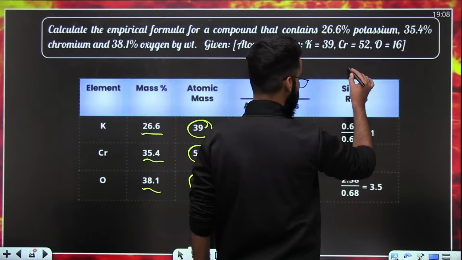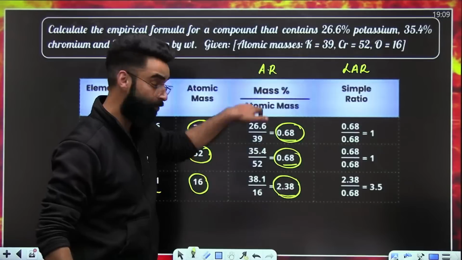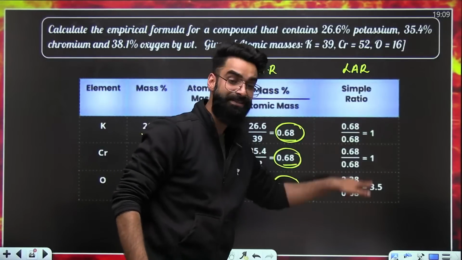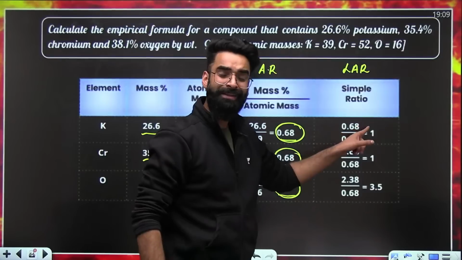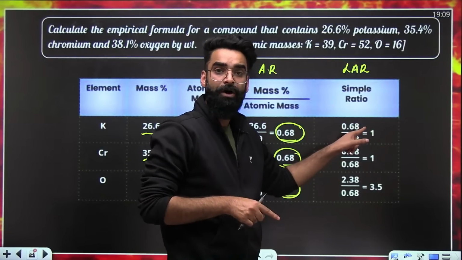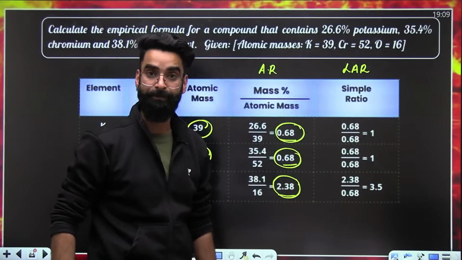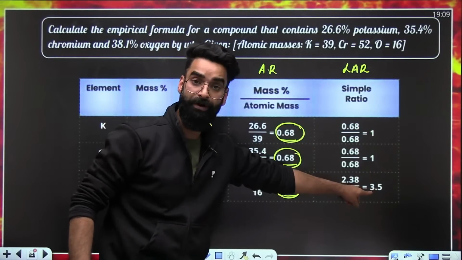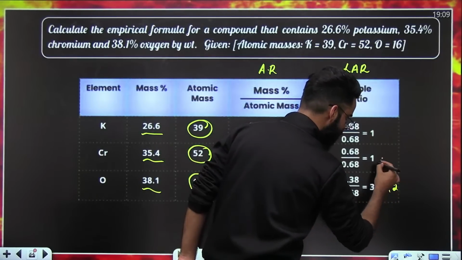This was the atomic ratio; now I'll call this the least atomic ratio. Should I call this the least whole number atomic ratio? This is not the least whole number atomic ratio, because over here we have 3.5. So convert it: multiply throughout by 2.